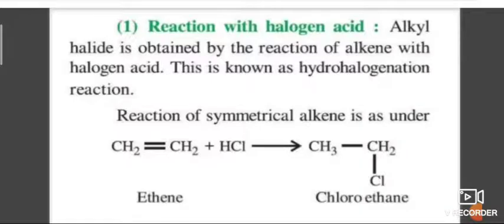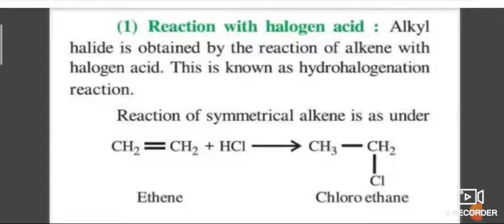In a polar solvent, addition proceeds by ionic mechanism. So in this electrophilic addition reaction, in the first step, ionization of reagent to generate electrophile and nucleophile. So the reagent is dissociated into electrophile and nucleophile.